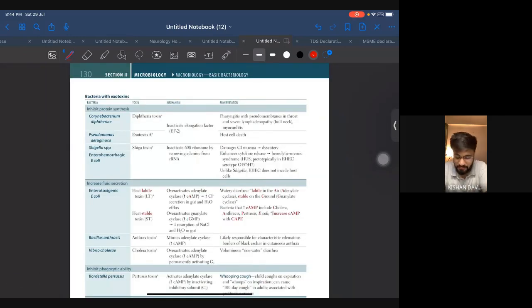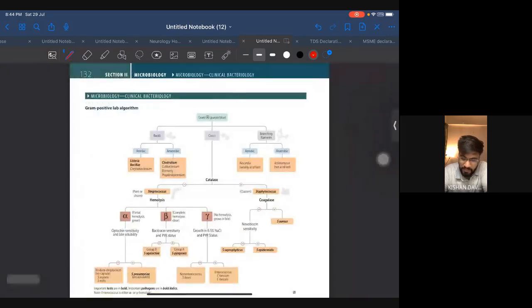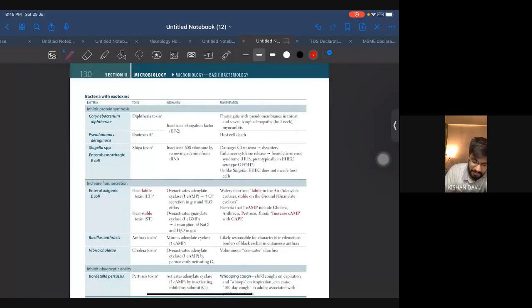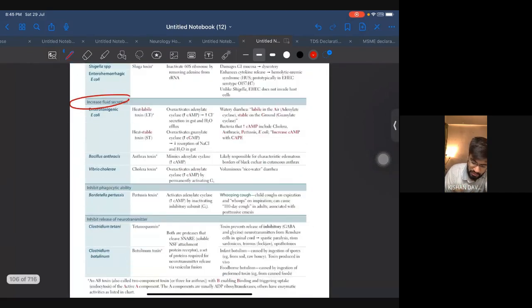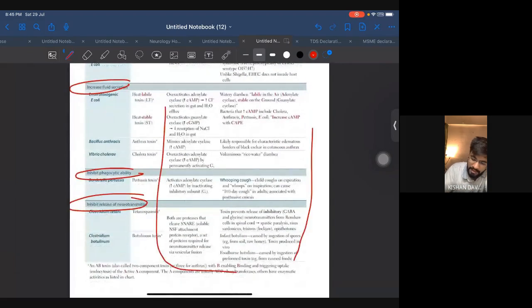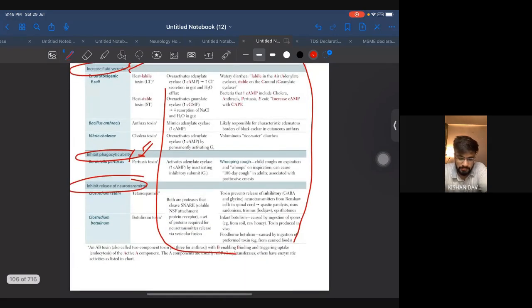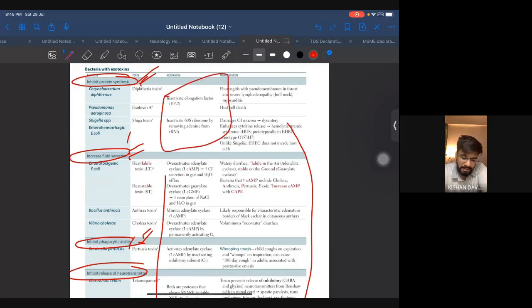Coming to bacteria with exotoxin, from here your actual microbiology starts. Even this is all that we will be doing along with the microbes, but what happens is sometimes they will ask you increase in protein synthesis, increase in fluid secretion, increase in phagocytic capability, increase release of neurotransmitter. The rest of this you have already done along with the microbes, so I'm not going to discuss that over here. But this is what they will ask you, and this is where you will be confused. You won't know, and you will think, where is this part from? We haven't read this anywhere. It's not like that. You have to look at all these functions also, mechanisms also. Because you will be remembering the mechanism, but actually in the question they will be asking you this. So make sure you know both of them.